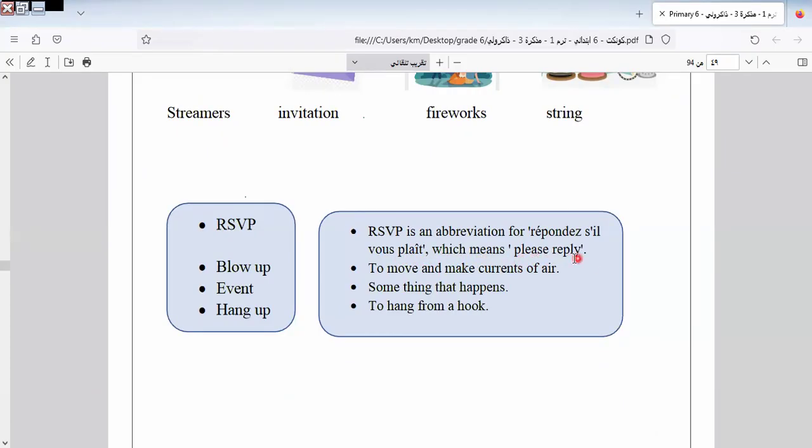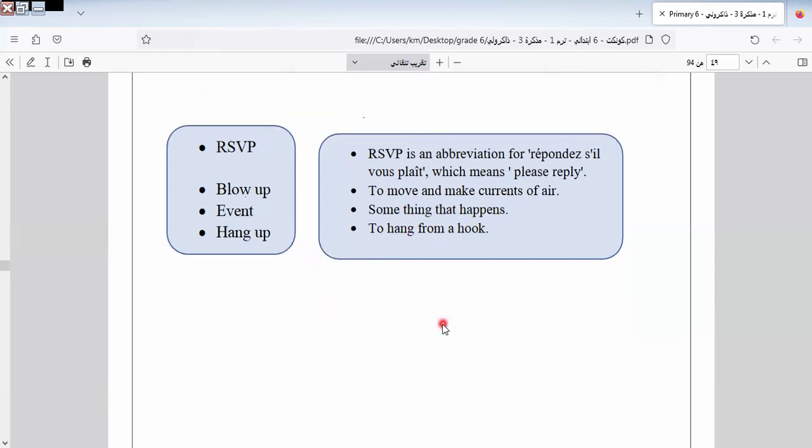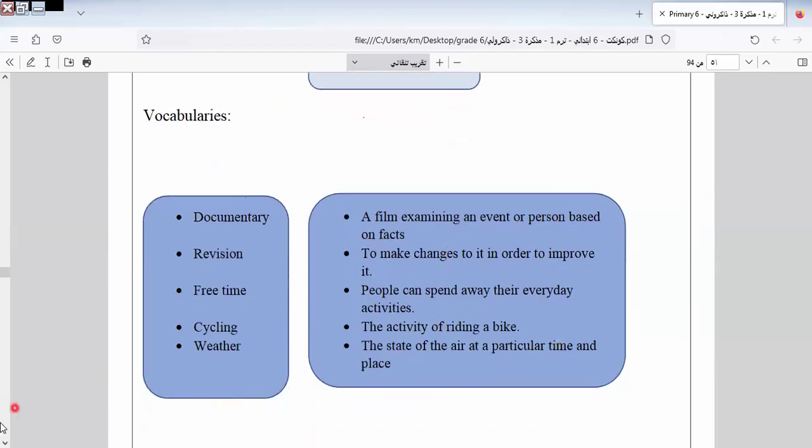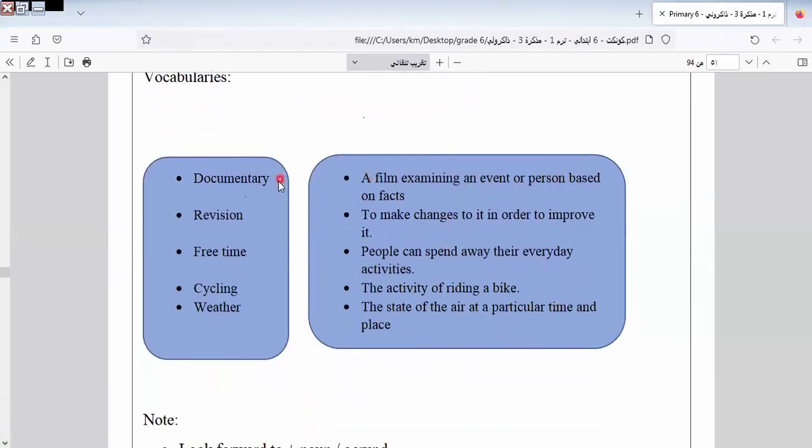Blow up, to move and make currents of air. Event, something that happens. Hang up, to hang from a hook. Let's go to another one here. There is a documentary.